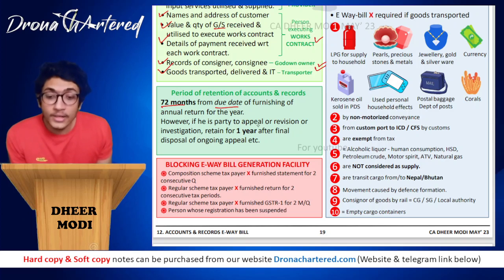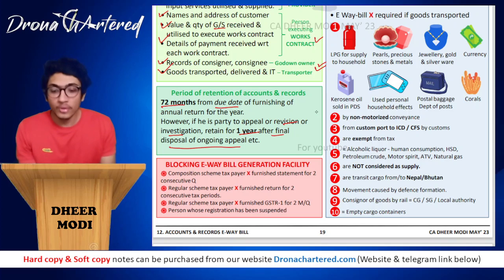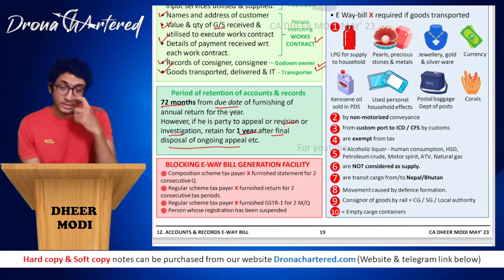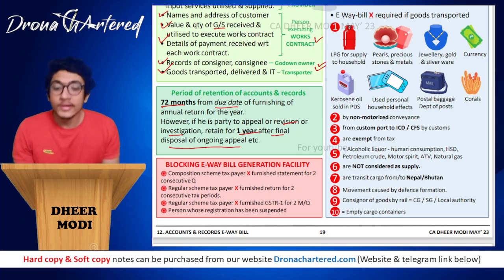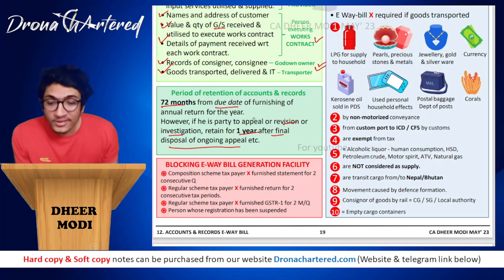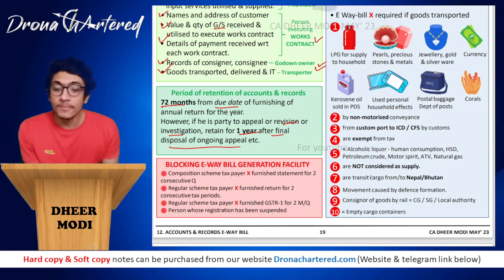However, if he is a party to an appeal, that means if he has made any appeal or revision or any investigation is going on, he shall retain them for 1 year after the final disposal of the ongoing appeal. Of course, this 1 year is applicable if the 72 months period is already over. So this is basically either 72 months or 1 year, whichever is higher, for cases where appeal, revision, etc. or investigation is going on. So if your 72 months period is over, you should still keep it for 1 year after the final disposal of the ongoing appeal, investigation, etc.